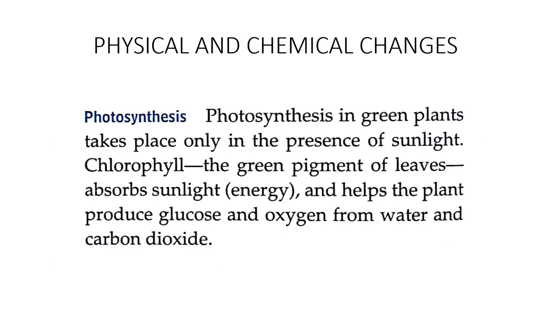Now students, I will take the last example which is given in our book, that is photosynthesis. I know all of you know photosynthesis as you have covered it in class 6. So let us recollect. Photosynthesis in the green plant takes place only in the presence of sunlight. Chlorophyll, the green pigment of leaves, absorbs sunlight and helps the plant produce glucose and oxygen from water and carbon dioxide. Therefore, photosynthesis is also a chemical change which involves absorption of sunlight. Hence, this is an endothermic change.